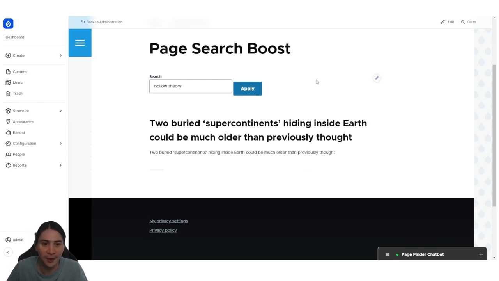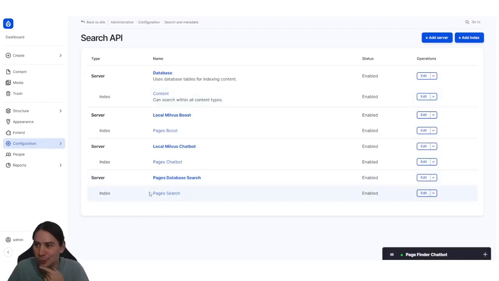In this, we've boosted and combined two different indexes together. If you are used to Drupal and Search API, and you install our AI search module as a submodule in the AI module, you'll be able to add vector databases which allow AI search. One of the ones we support is Milvus. You can see we've got this Milvus database set up here for a chatbot, but we've also built one for the Pages Boost. You have to set this up: set up the fields, how you want to index things, and then index it with Milvus.